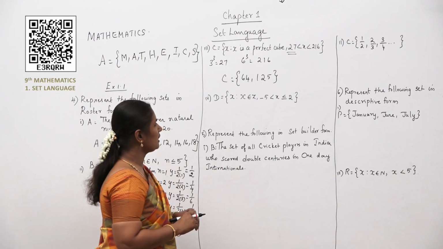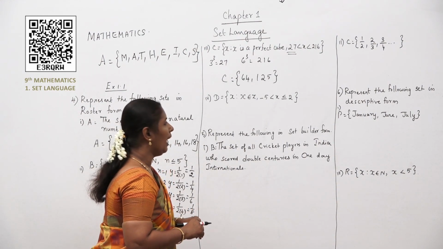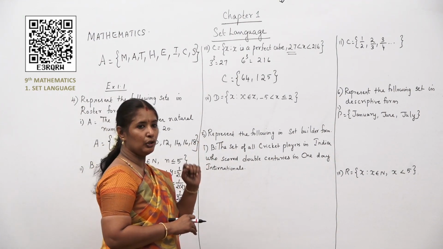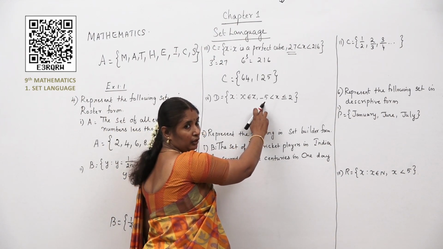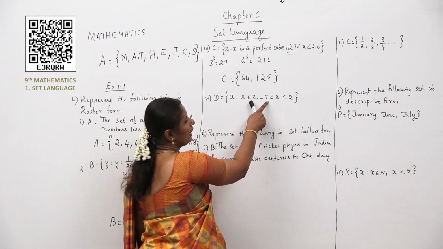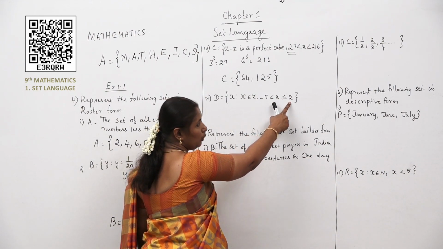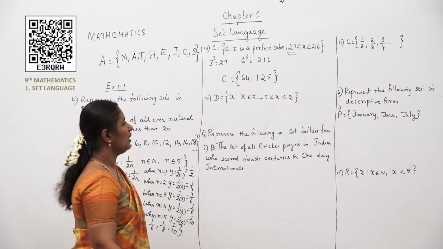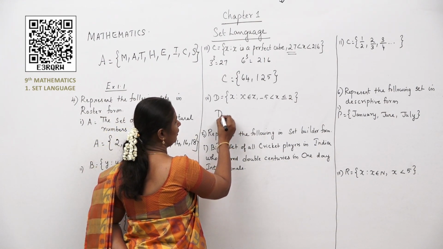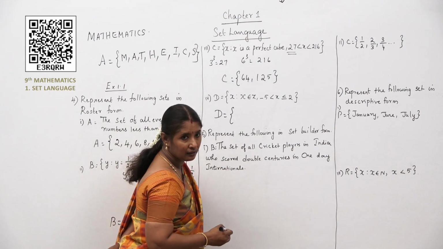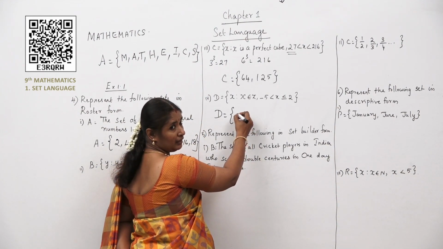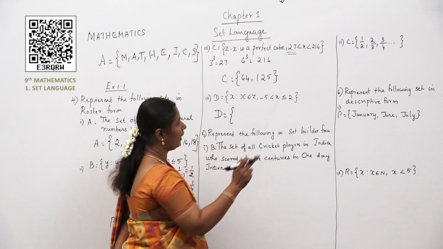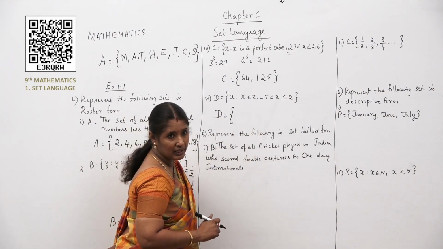X such that x belongs to Z, that is integers, and the value of x should lie in between -5 and 2. -5 is not included because you don't have an equal to sign over here. But 2 should be included because you have an equal to sign over here. So how will you list the elements, children? Come on, start. Yes, anyone? Good. You have to start with, after -5, it is -4. Don't start with -5 because you don't have an equal to sign over here.